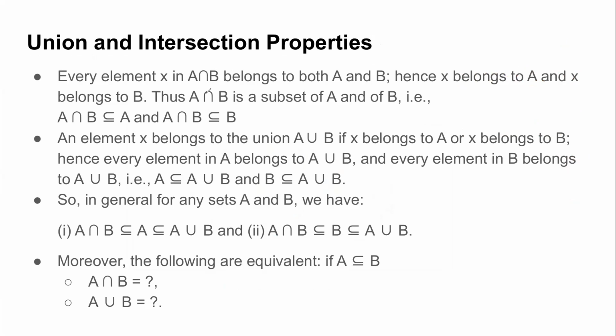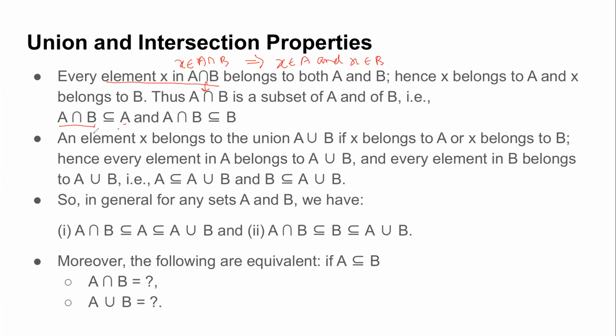So let us first see some properties of intersection. When we talk about intersection, any element which belongs to A intersection B means that it belongs to A as well as to B, right? And we know that A intersection B is also a set. So any element which belongs to A intersection B also belongs to set A. That means we can write that A intersection B is a subset of A.